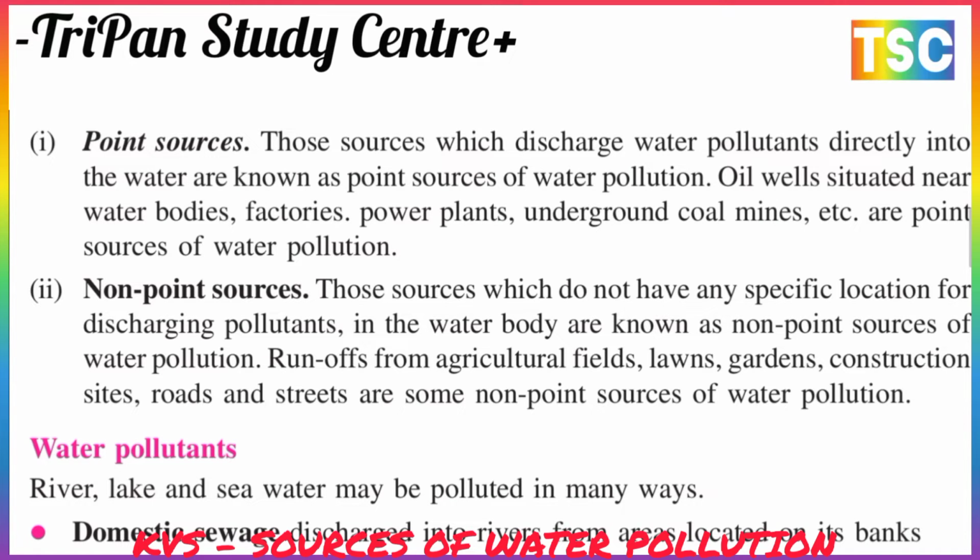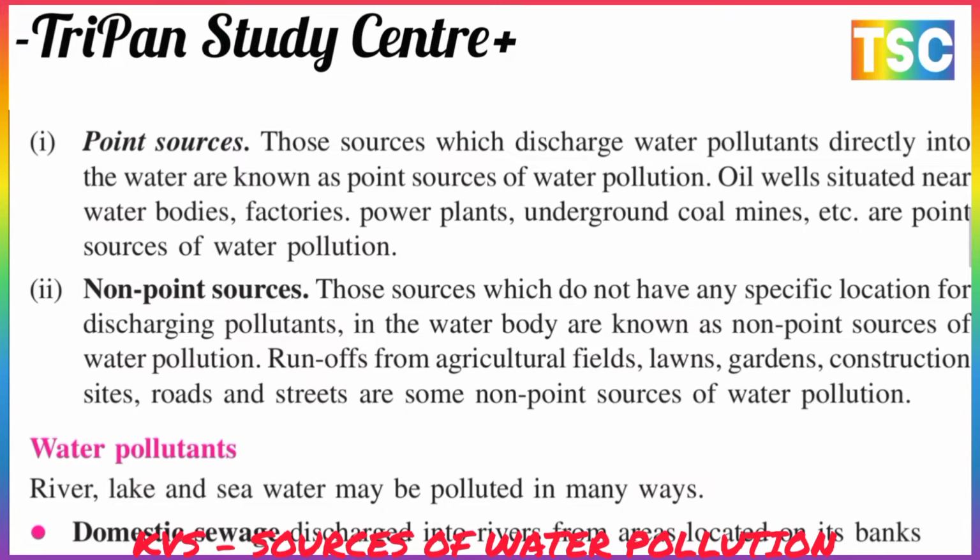Those sources which discharge water pollutants directly into the water are known as point sources of water pollution. Oil wells situated near water bodies, factories, power plants and underground coal mines etc. are point sources of water pollution.